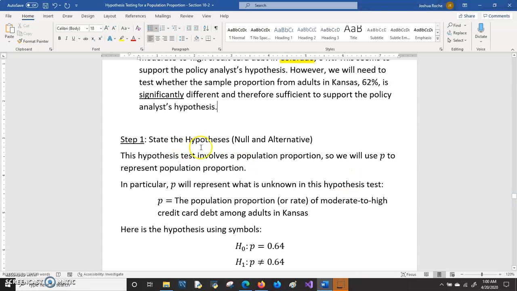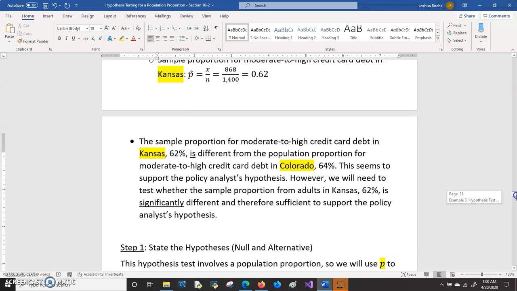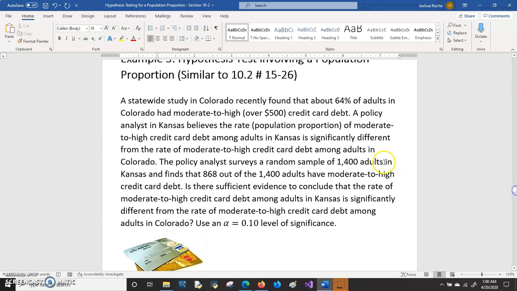Step 1, state the hypotheses. This is another hypothesis test involving a population proportion, so once again we'll use P to represent that, and P in particular represents what is unknown in the hypothesis test. The unknown in this hypothesis test is the population proportion, or the rate of moderate to high credit card debt among adults in Kansas. What is known is the rate of credit card debt in Colorado, that's 64%.